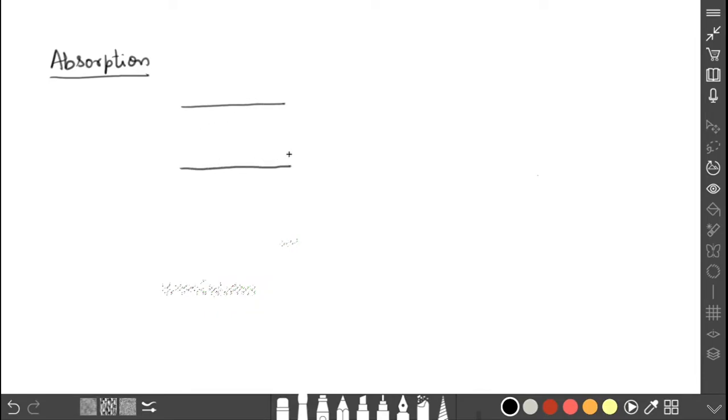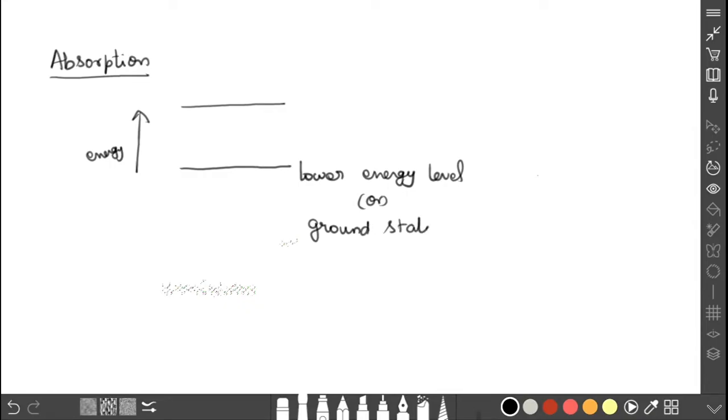The lower energy level is also named the ground state, which is represented by the letter E1.